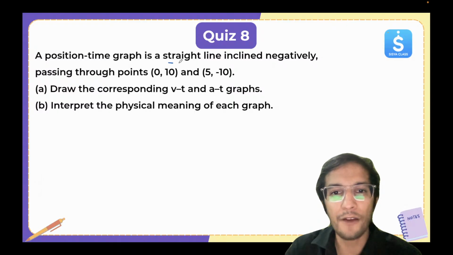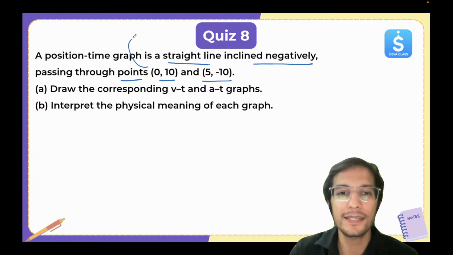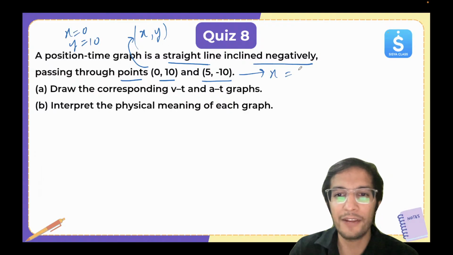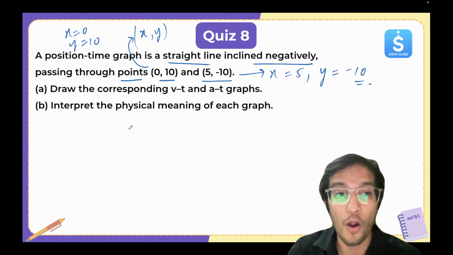A position time graph is a straight line inclined negatively passing through points (0, 10) and (5, -10). So how to read this thing? This is x, y. So x value is 0, y value is 10. Here, x value is 5, y value is -10. Okay, so this is very, very important. So you have to draw the corresponding VT and AT graph.